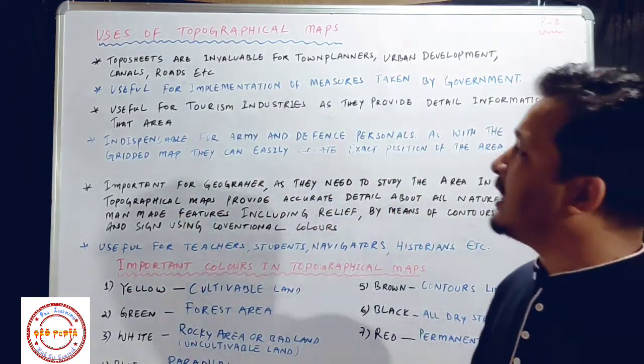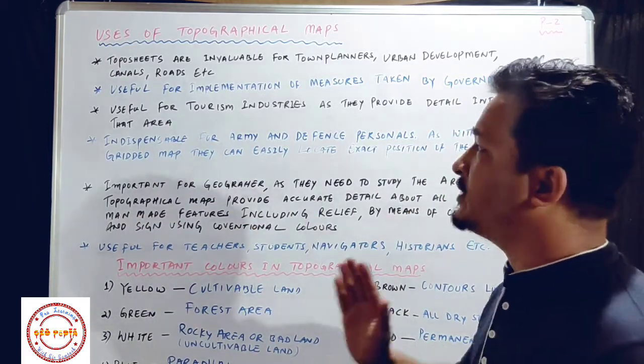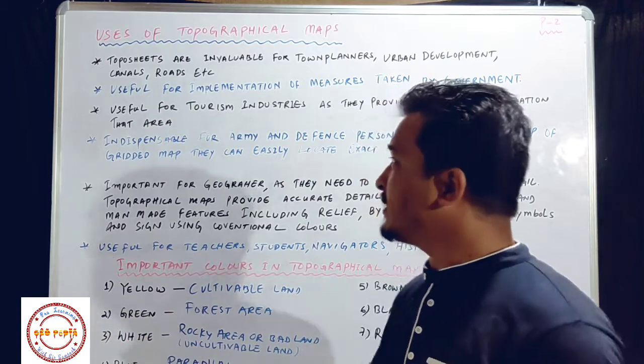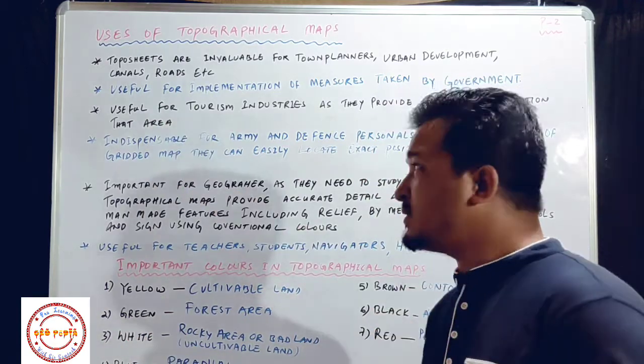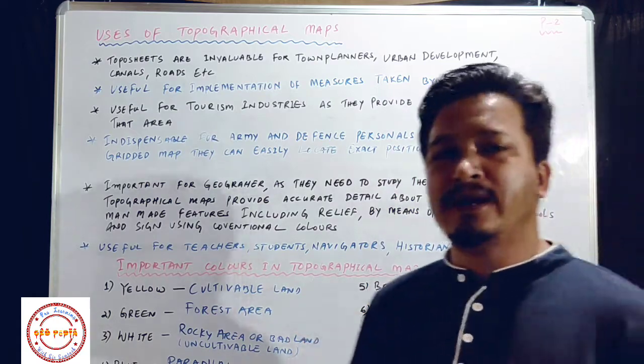Now third point here we have: useful for the tourism industries, as they provide detailed information of that area. No need to explain. A topographical map is also useful for the tourism industries because it provides detailed information of that area.